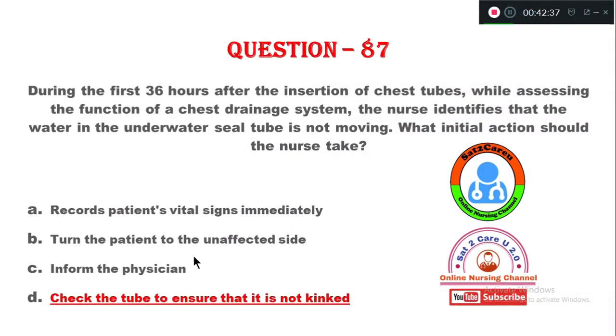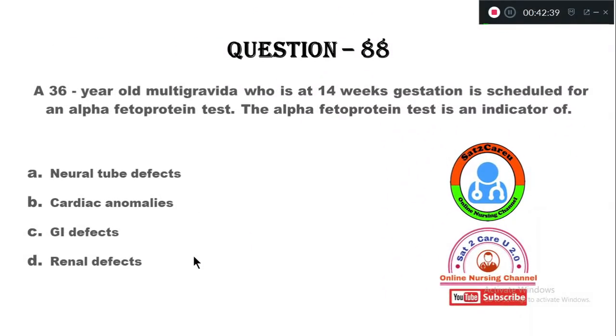Question number 88. A 36-year-old multigravida who is at 14 weeks of gestation is scheduled for an alpha-fetoprotein test. The alpha-fetoprotein test is an indicator of: option A, neural tube defects; B, cardiac anomalies; C, GI defects; D, renal defects.